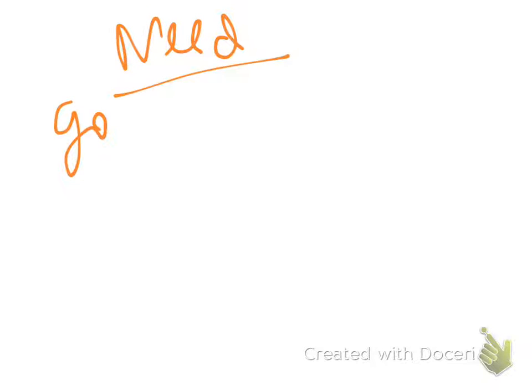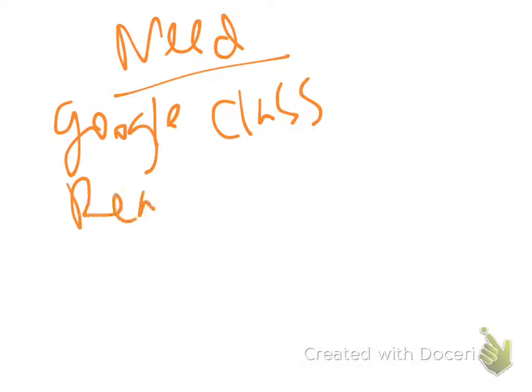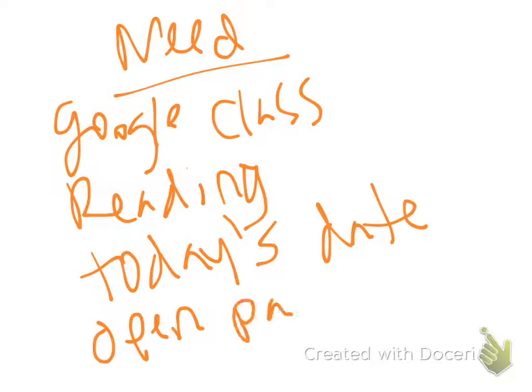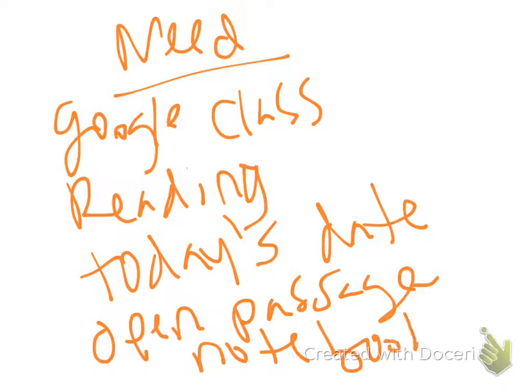go to Google Classroom, go to reading, look for today's date. When you click on it, open the passage, and you're going to write the information in your notebook.